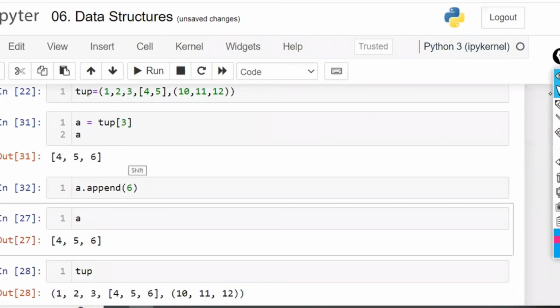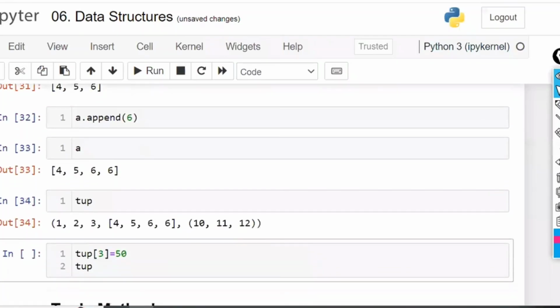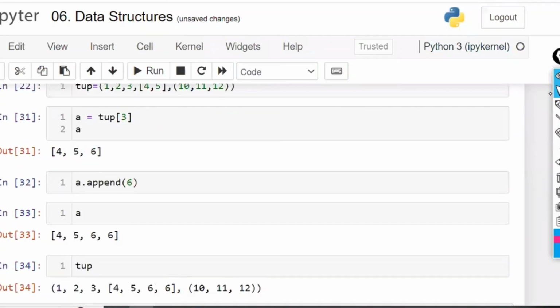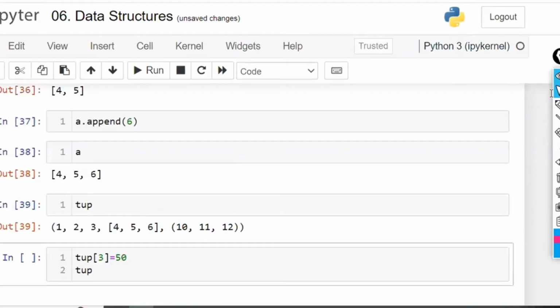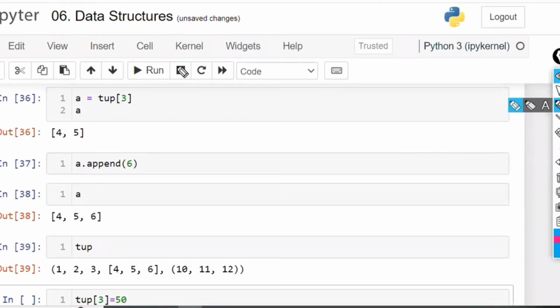So the interview question is going to be like this. In the interview, they are going to ask you, take a tuple of your choice. But in that, one of the elements should be a list. Choice is yours. Generally we take 1, 2, 3, 4, and generally we'll write like this, and they'll ask, take this one as a list.